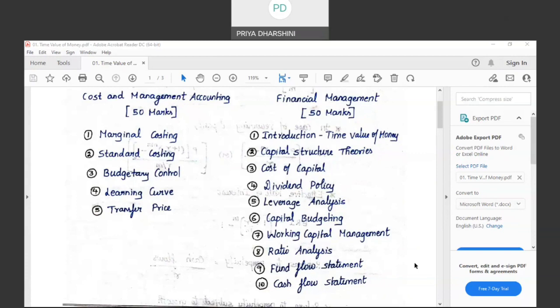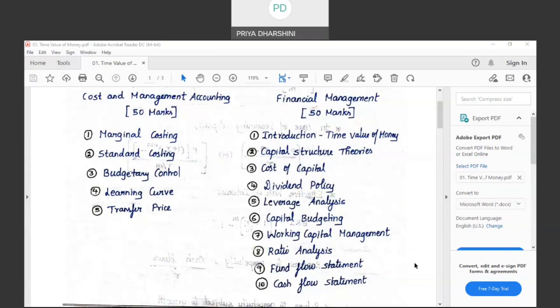Later comes dividend policy. Okay, fine. I understood that I have to pay some dividend to the shareholders. How much dividend should I pay? Should I pay 100% of income as dividend to the shareholders? Or should I pay a portion as dividend and reinvest the remaining profits back into the company? Because the shareholders are the owners of the company, they are concerned about the progress of the company.